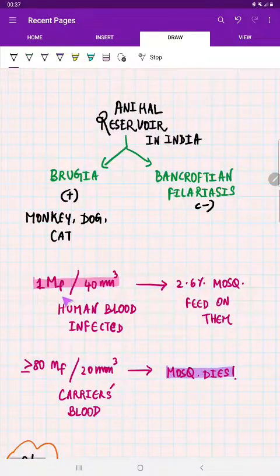They say that with nearly 1 microfilaria per 20 cubic millimeters of human blood, the risk of infection transmission to the mosquito taking the blood meal is nearly 2.6 percent. Whereas if there are 80 or more microfilariae in 20 cubic millimeters of carrier blood, the mosquito is going to die, because there are many microfilariae. All of these will exit, all of these will grow, and all of these for sure will cause damage to the mosquito, and the mosquito dies in this case.